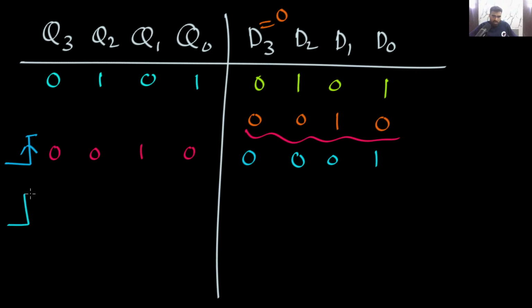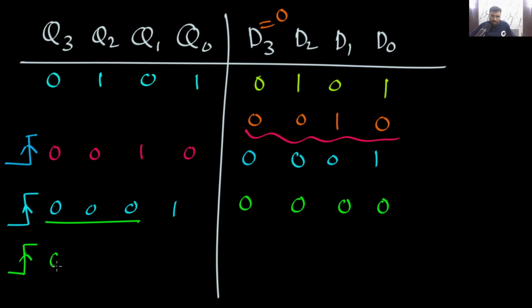Now in the next clock edge, what will happen? Very simple. These will become the output of the flip-flop. So you can see 0, 0, 0, 1 will become the output of the flip-flop. Now D3 is 0, and this will become 0, 0, 0. Now the output of the flip-flop, you can see in the next clock edge, this will become the output of the flip-flop.